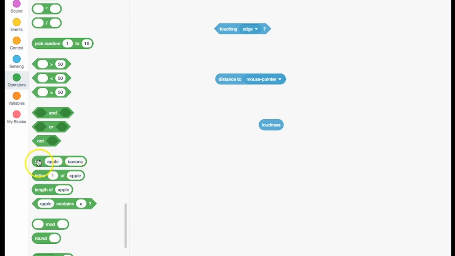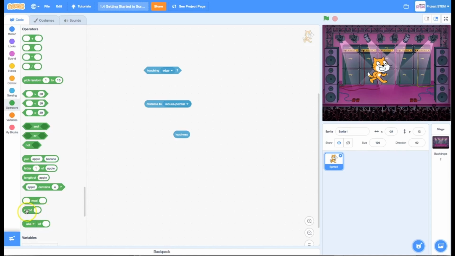We can concatenate right here, so we could actually join two words or two phrases together, and it will make one string out of that. And we can also process different words, different strings that we put in here by accessing an individual letter or the length of the word or something like that. Or is it true that a string contains the letter A? There are a couple of sections where we can actually round things, and we can use the mod operator,